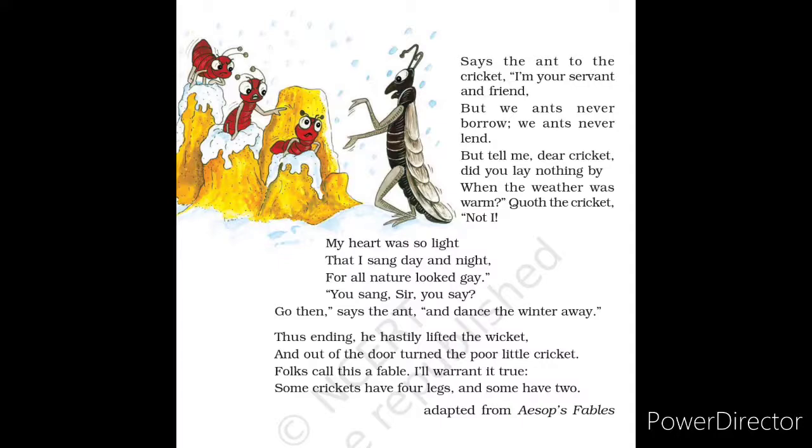So the explanation of the fifth stanza here is, the aunt feels sorry for the cricket. Why? Because we ants don't have a habit of borrowing and lending. The ant tells the cricket that ants never borrow or lend. So that is the reason she feels sorry for the cricket.